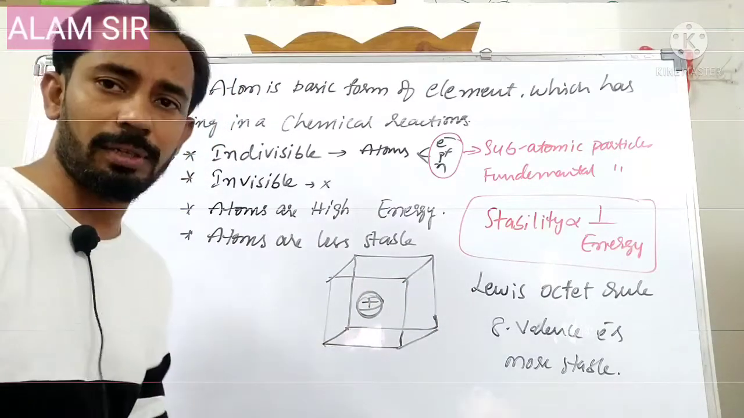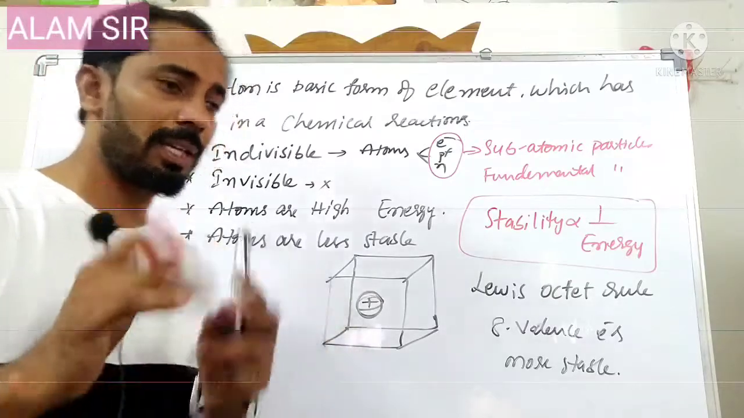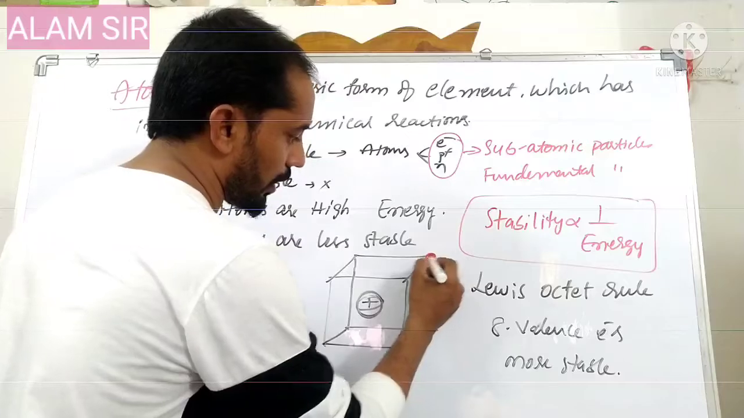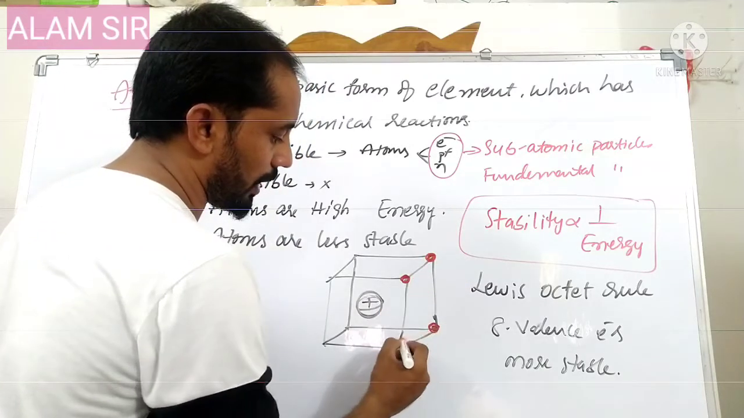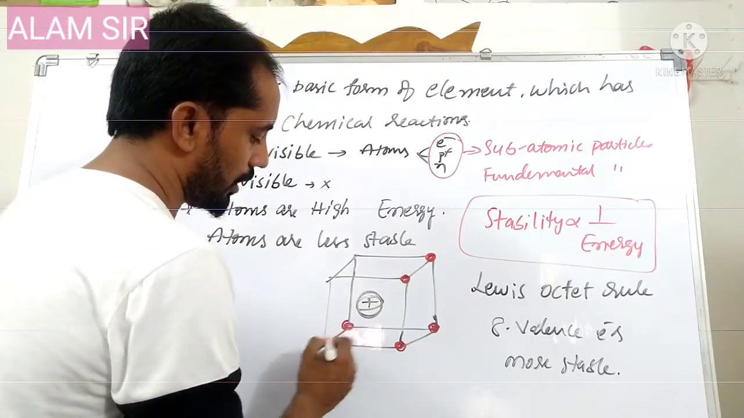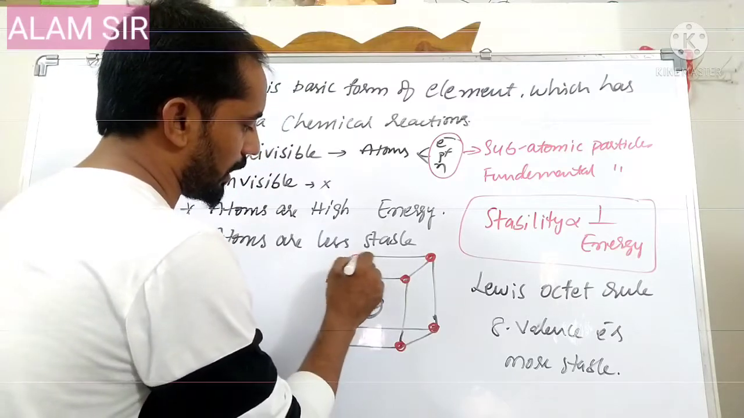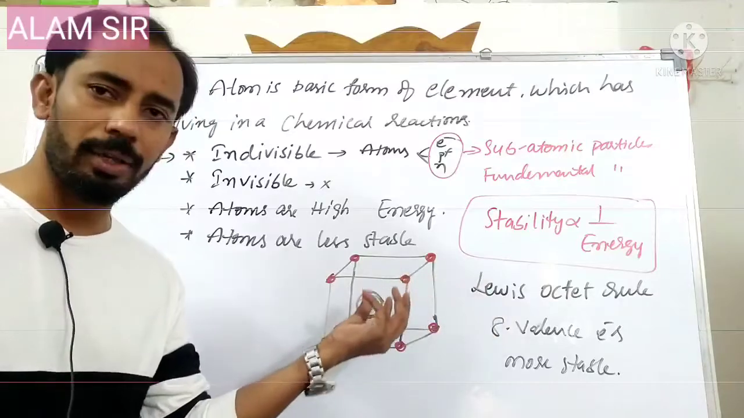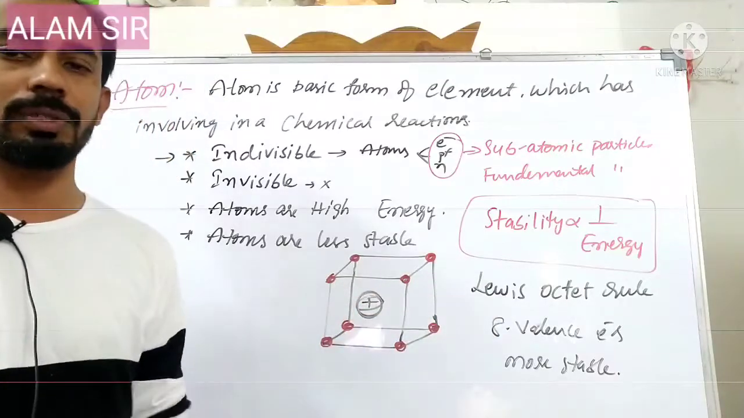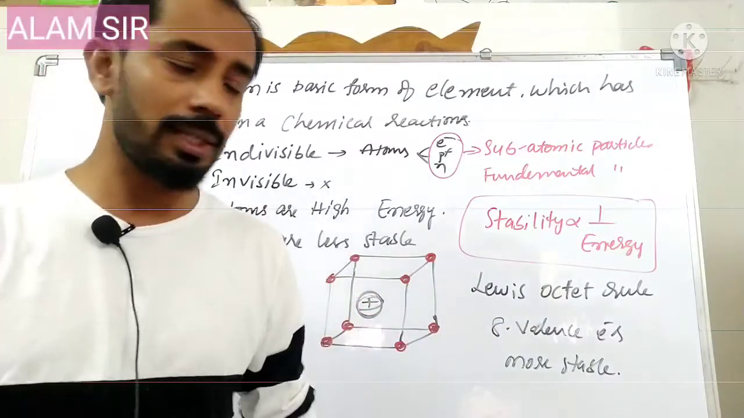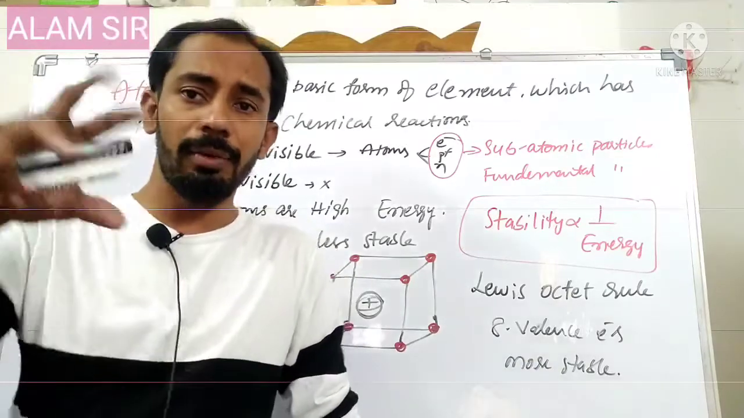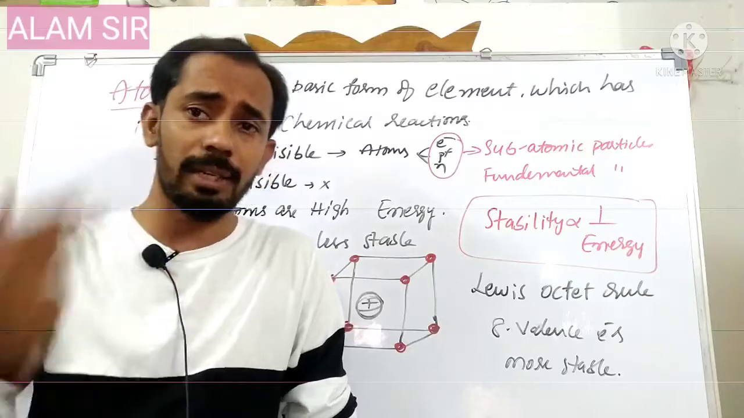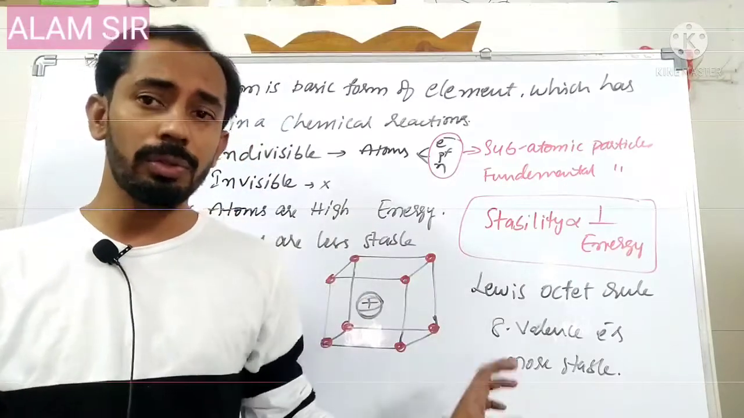That means he assumed that generally atoms are spherical in shape, but here Lewis assumed a cube-like structure. The cube contains 8 corners, so 8 electrons will occupy the 8 corners of the cube. That's why those are highly stable. He said that the atoms which have 8 valence electrons in the last shell are highly stable.